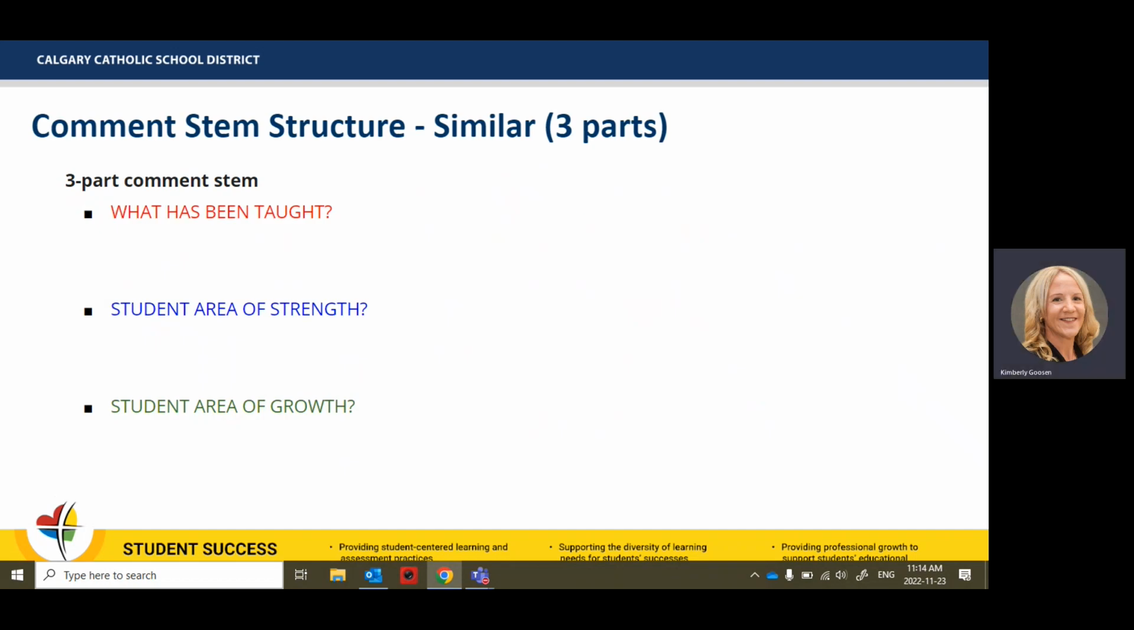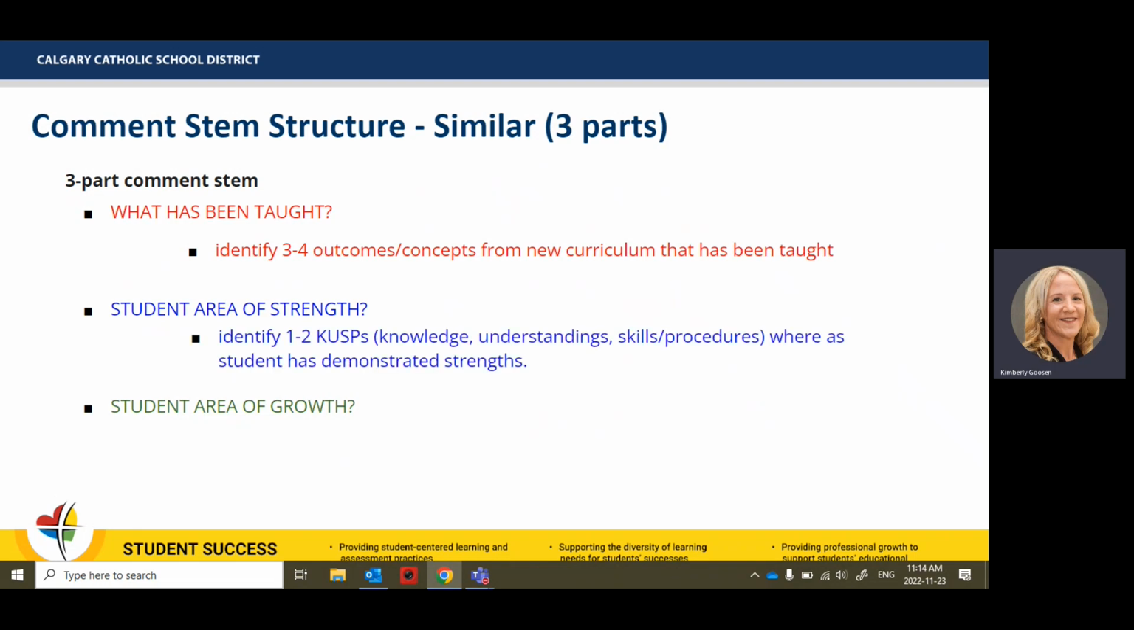Our comment stem structure continues to be very similar to what you have been using in the past. So it follows these 3 parts. The first part being what has been taught. So this is where you're going to identify 3 or 4 outcomes or concepts from the new curriculum that have been taught. Your second part is your student's area of strength. So this is where you would identify 1 or 2 CUS, so those knowledge, understanding, skills, and procedures, where they have really shone and have done really well.